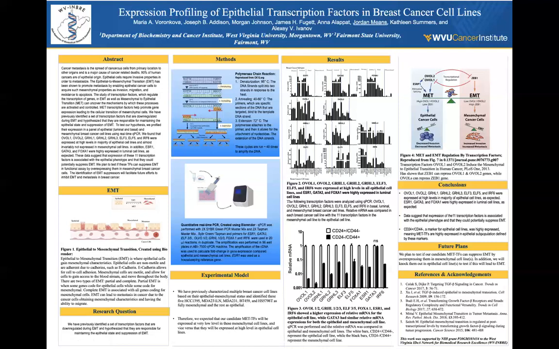If you look at the second graph here, the white bars represent the epithelial cell line, and the black bars represent the mesenchymal cell line. And so we also saw the OVO 1 and 2, GRHL 1, 2, and 3, ELF 3 and 5, FOXA1, ESR1, and IRF6 showed a higher expression of relative mRNA for the epithelial cell line.